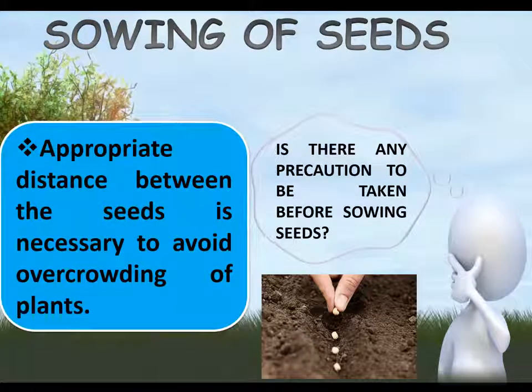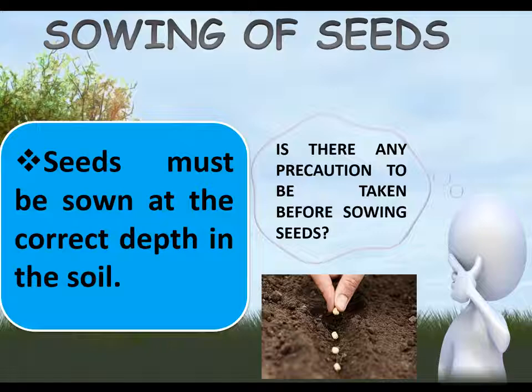Seeds must be planted at the correct distance from each other. This is to ensure that all plants get their fair share of light, water and nutrients. Seeds must be sown at the correct depth in the soil. If seeds are simply scattered on the top, they are likely to be blown away or eaten by animals or birds. If we sow them too deep into the ground, they will not germinate due to the lack of air.